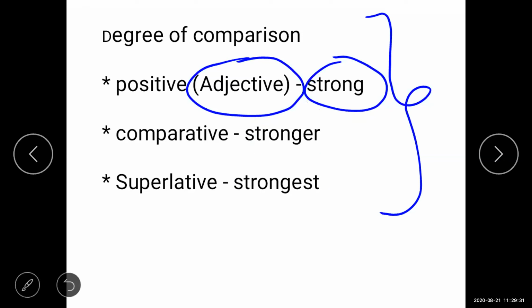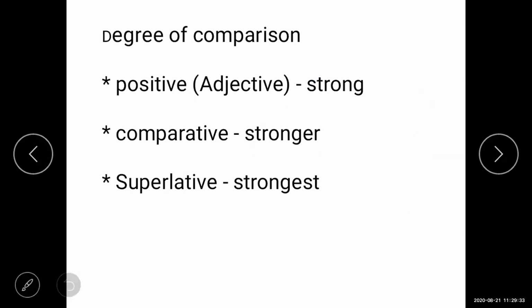In the positive degree of comparison, you show the adjective of that kind of person. If you show the adjective, then after that you start a comparison. As I told you, the positive shows strong.